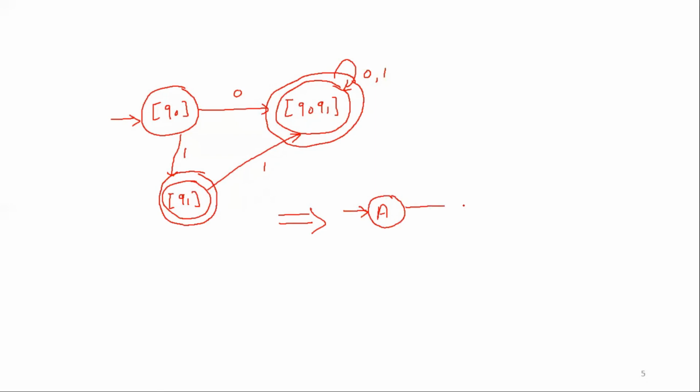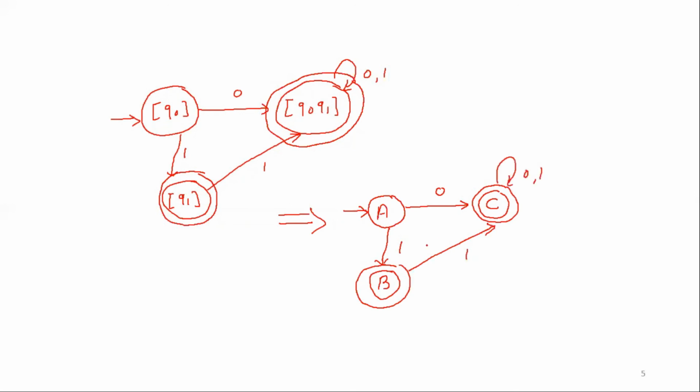Then Q0 for the input 0 goes to Q0, Q1, which we relabel as C, and this C is a final state. Then A for the input 1 goes to Q1, let us say B, and this B is also a final state. Then B state for the input 1 goes to C, and C for the input 0 and 1 remains in the same state. So this is the resultant DFA for the given NFA.